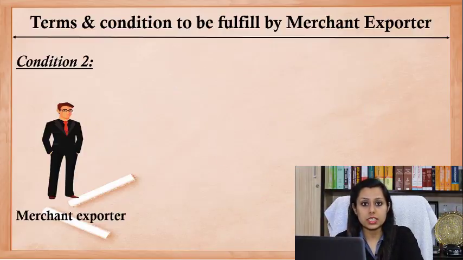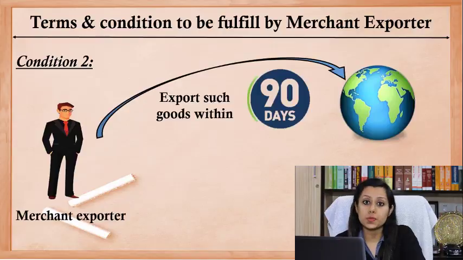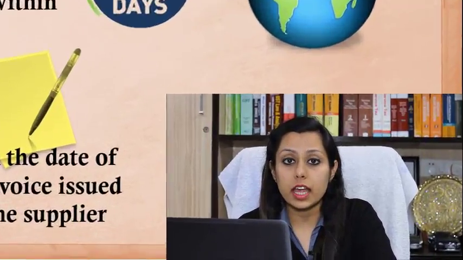Second condition states that the goods should be exported within 90 days from the date of the tax invoice. That means if you export these goods after 90 days, then you cannot avail this benefit of the concessional rate, and you have to pay the tax at the regular or normal rates.